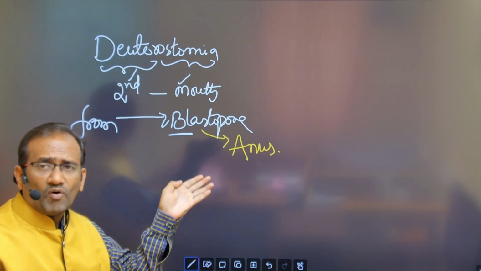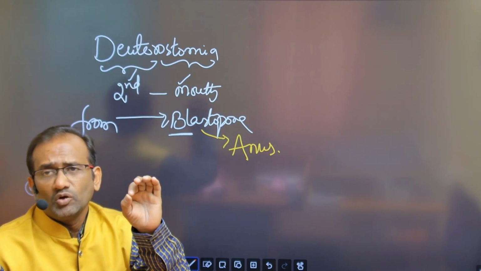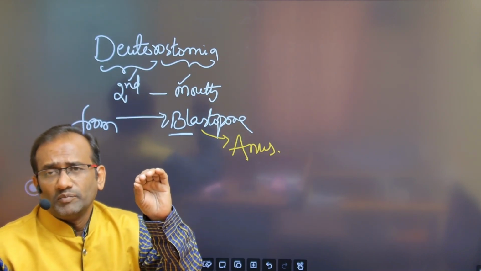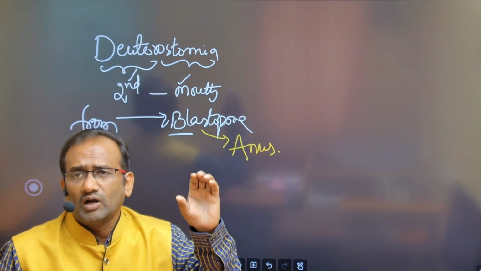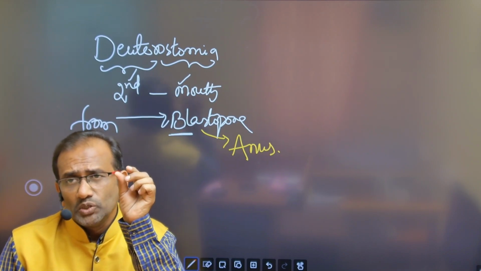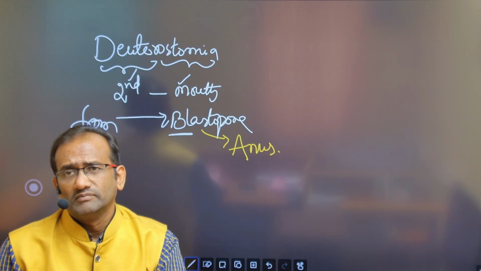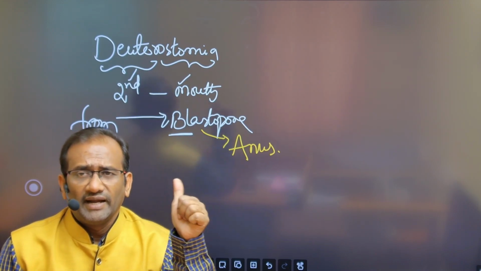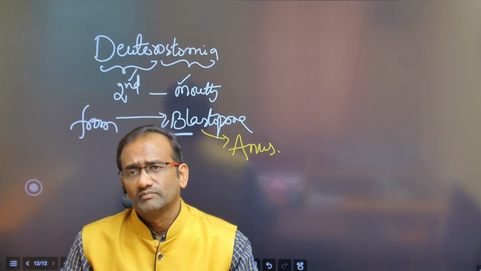What is created first? Anus. From the blastopore, if the anus is created, those organisms are called Deuterostomia. The word meaning of Deuterostomia: the mouth is created the second time. First, anus is created, so the blastopore converting into anus is called Deuterostomia.